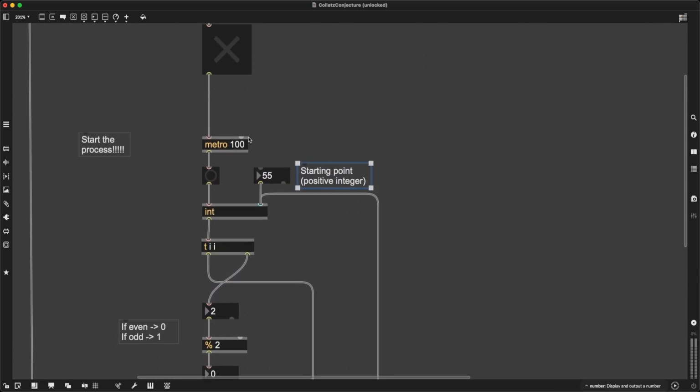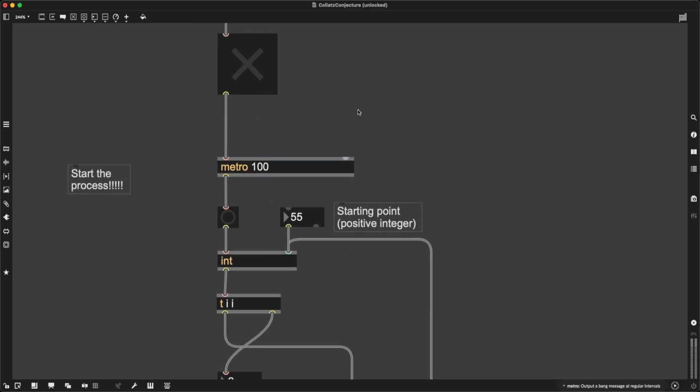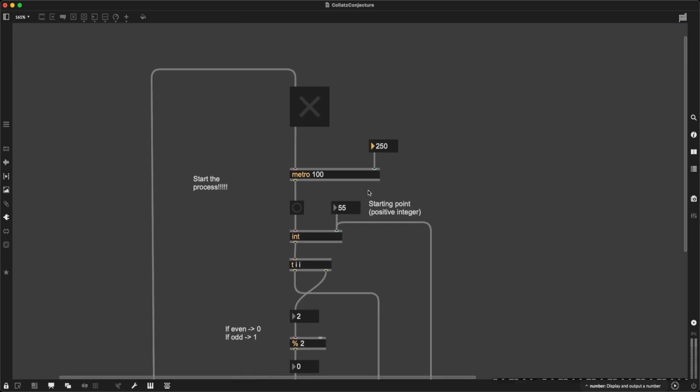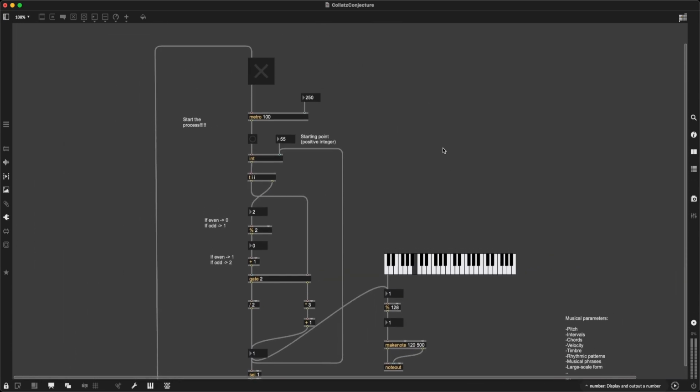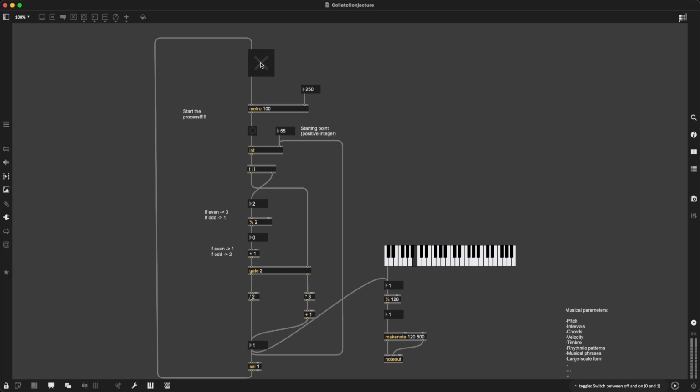But before that, maybe I can also deal with this metro right here, right? Because I can also make the timing of the metro different. I can use an integer number box into the second inlet of metro and set it to something slower, like 250, right? So 4 times a second, I'm going to hear a note. And then we are going to have a more subtle melodic line. And I can change this in real time too if I want to.